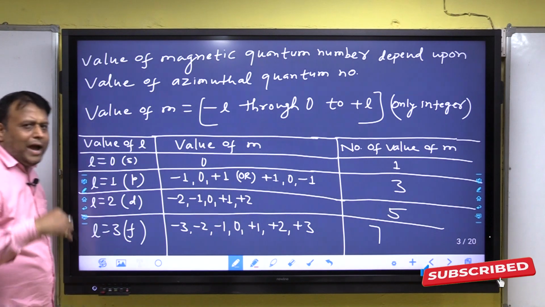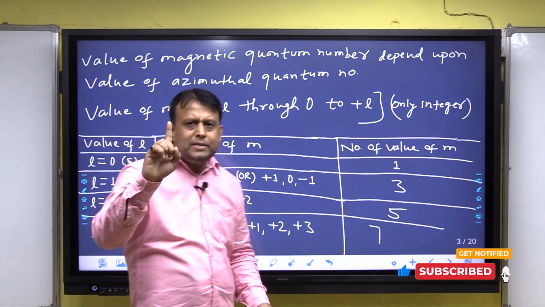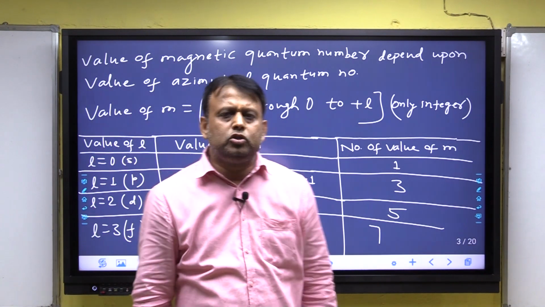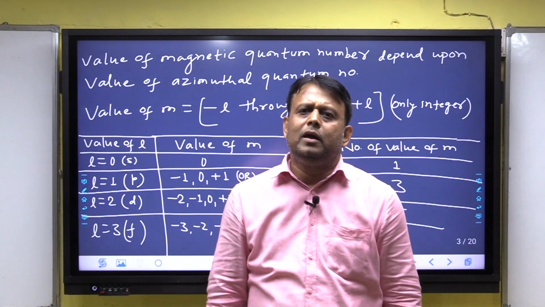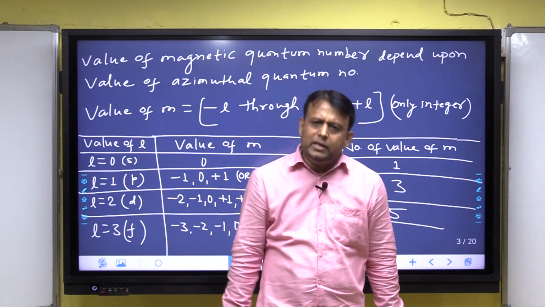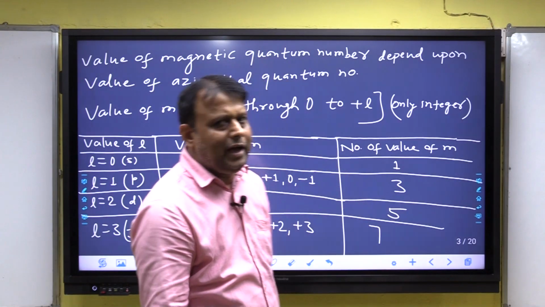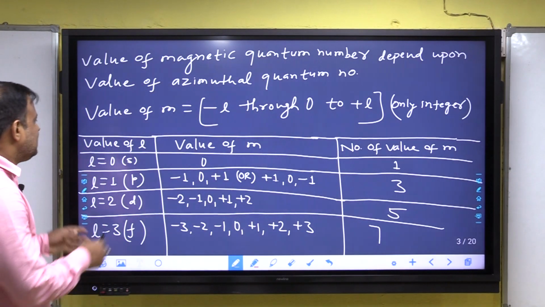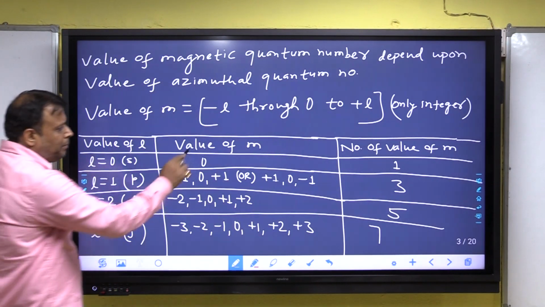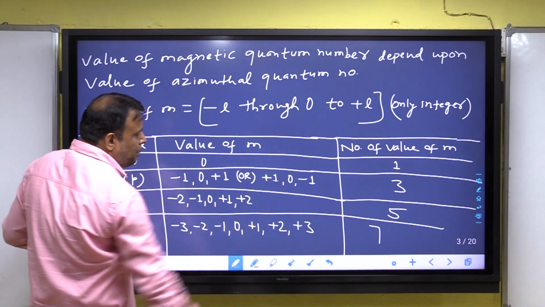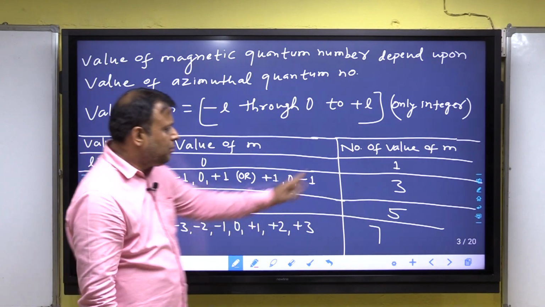Listen, we know that for S-suborbit L is equal to 0, for P-suborbit L is equal to 1, for D-suborbit L is equal to 2, and for F-suborbit L is equal to 3. Value of L in one column, value of m in the second column, number of values of m in the third column.